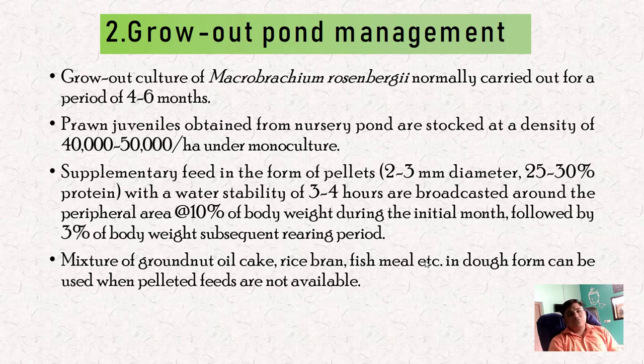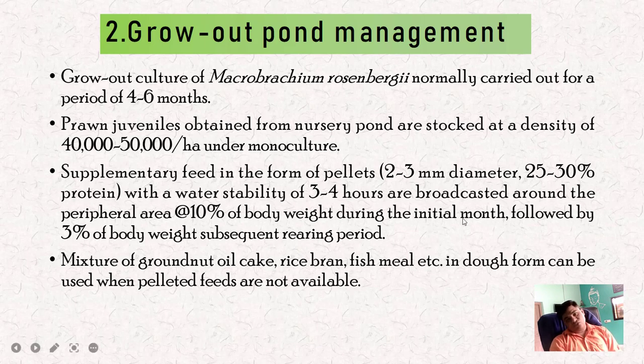Okay, 4 to 6 months. So prawn juveniles obtained from nursery ponds are stocked at a density of 40,000 to 50,000 per hectare under the monoculture system, which means only a single species of prawn is cultured there.